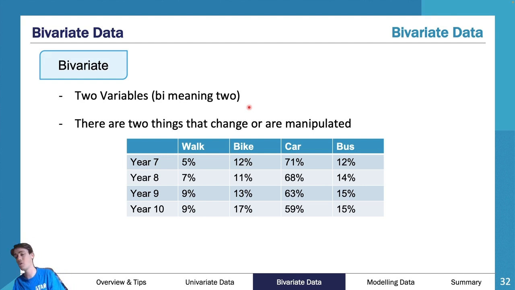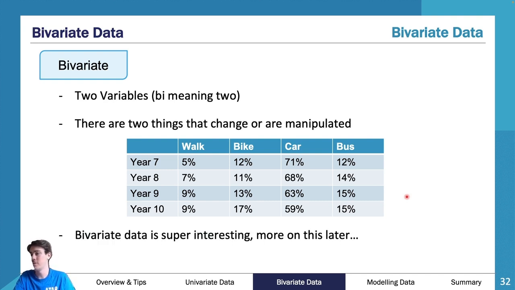You might actually have numerical versus categorical data, or you might have 2 pieces of categorical data like you've got here. So you've got a year level, so categorical ordinal, because it can be ordered, and you've got categorical nominal, which is your non-ordering way, because there's no way of ordering this piece of data here. So bivariate data is super interesting.